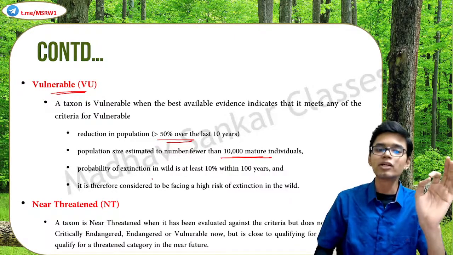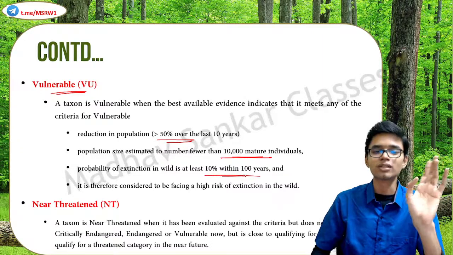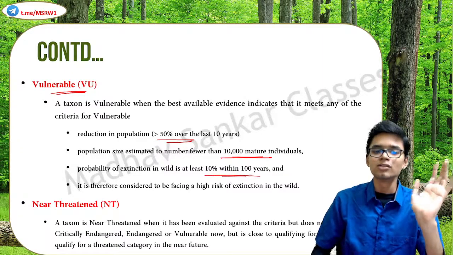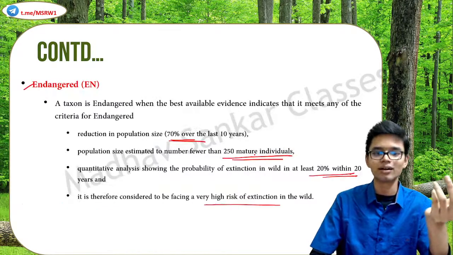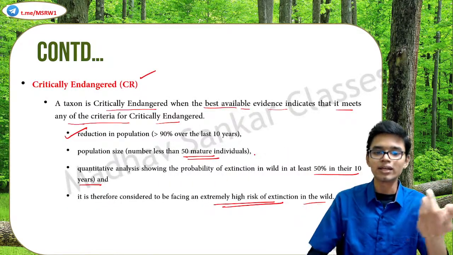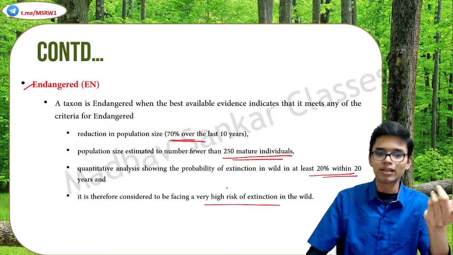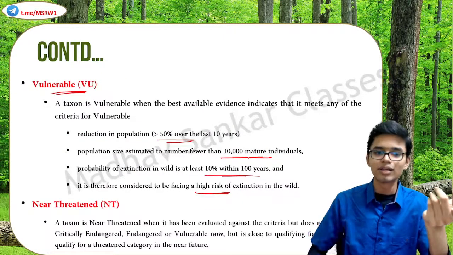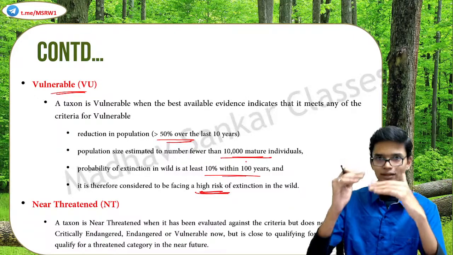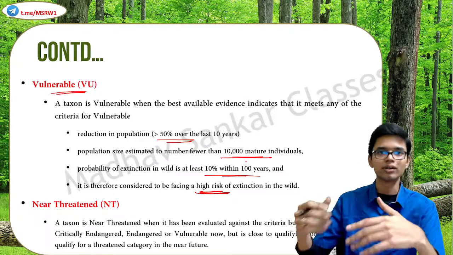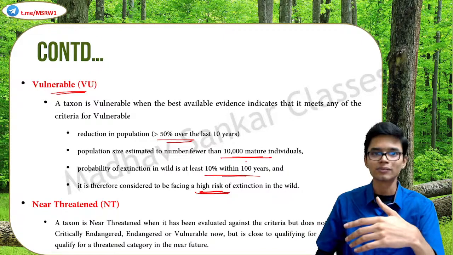Probability of extinction is about 10% within 100 years. So they are facing high risk. That's it. It's not very high risk or anything. Here it is extremely high risk, here it is very high risk, here it is only high risk. So the threat is getting lower and lower as we move into the lower categories.